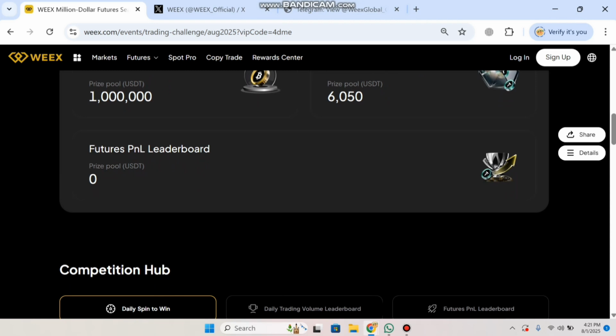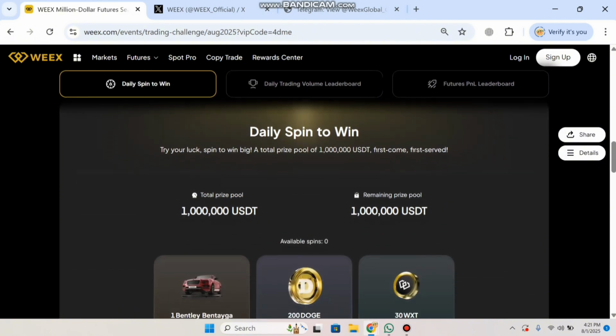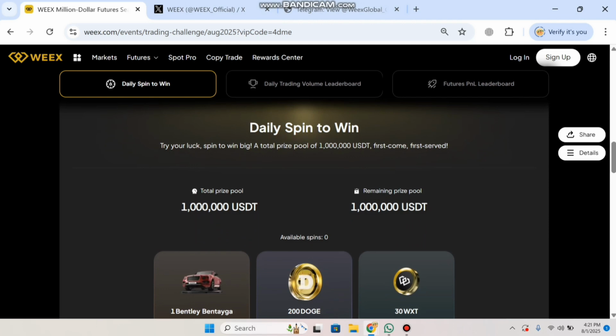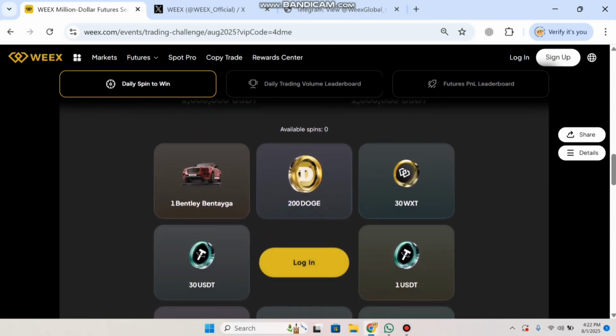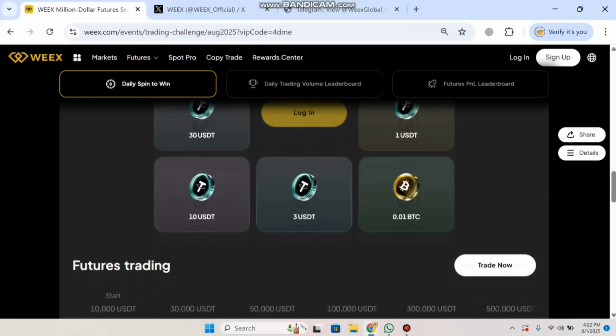Also guys, I will show you the competition hub. You can see these details: daily spin, daily trading volume, and futures PNL leaderboard. Also you can see the daily spin to win, and you can check out the total prize pool. And guys, here are some available spins, like a Bentley and a Bugatti, and you can see some of these details.